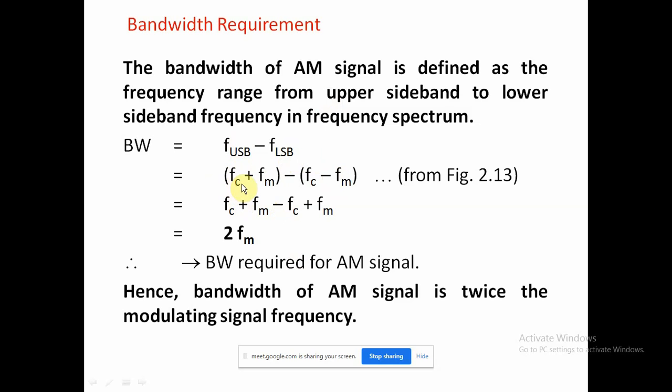Then it will be simplified: FC plus FM, minus, minus becomes plus, so minus FC plus FM. Hence FC gets cancelled and FM remains, that is 2 FM. This is the required bandwidth for the AM signal, and that bandwidth is twice the modulating signal frequency.